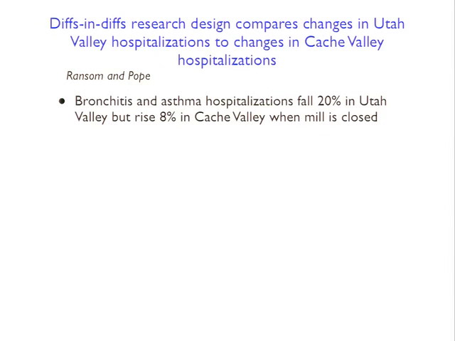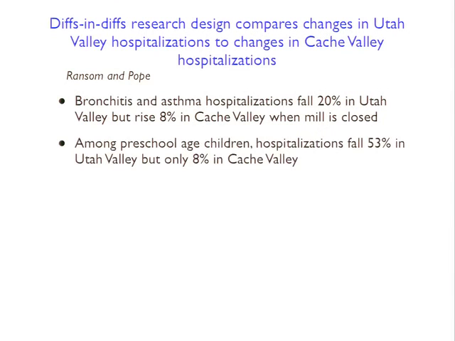So there's a 20% drop in these specific hospitalizations after the steel mill closes down. But using that drop as the estimate might be overly conservative, because in the valley that wasn't affected by the steel mill, there was actually an upward trend in hospitalizations during the same time. So if anything, other factors that might be affecting hospitalizations are probably increasing. If you do the diffs-in-diffs estimate, you get about a 28% drop in hospitalizations with the closure of the steel mill.